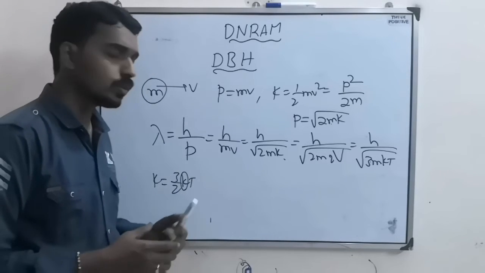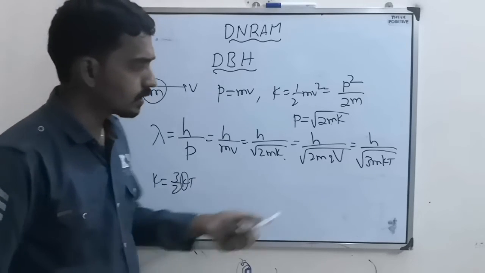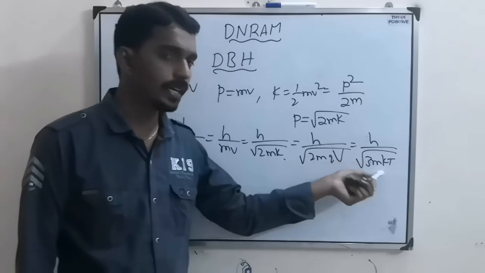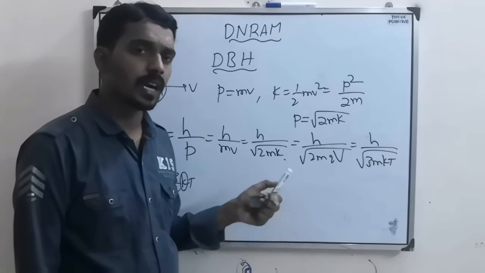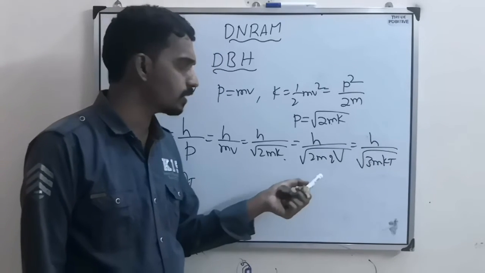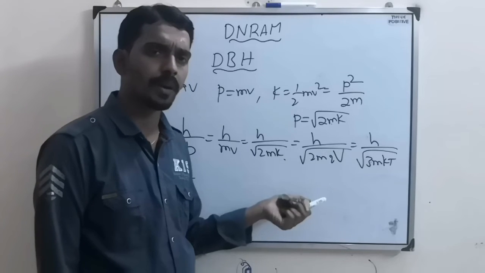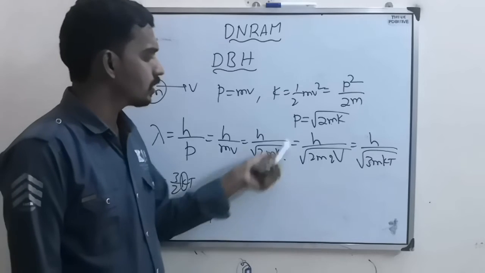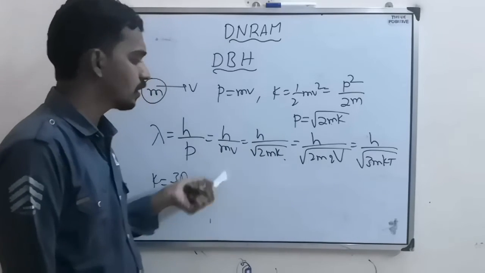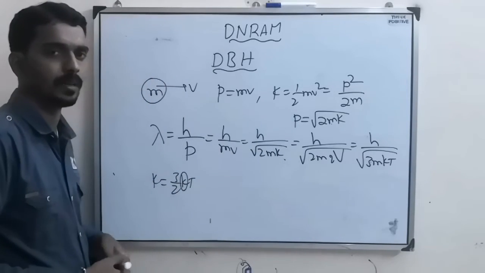So in the question you need to specify whether it is a thermal particle they are asking about at any temperature, then use this formula. Or they are asking about a charge accelerated through a potential difference, like an electron, proton, alpha particle, deuteron, anything, then take this one. Or else kinetic energy, or else velocity, or else linear momentum.